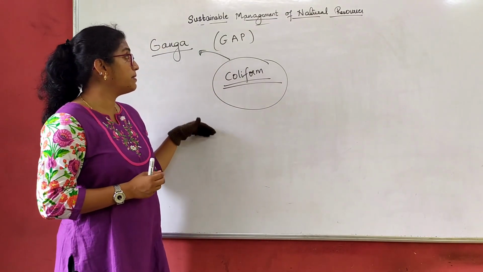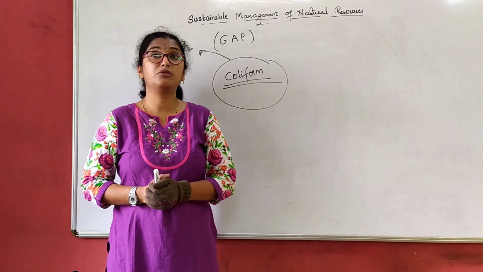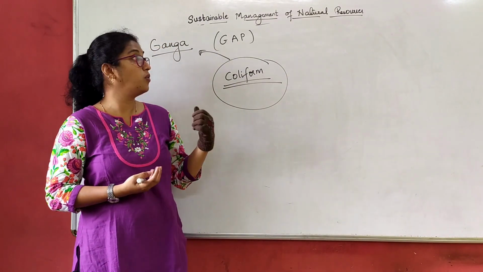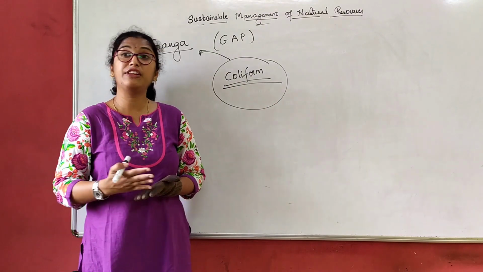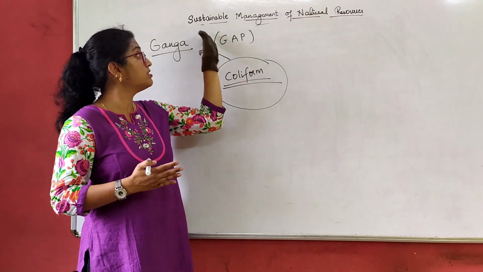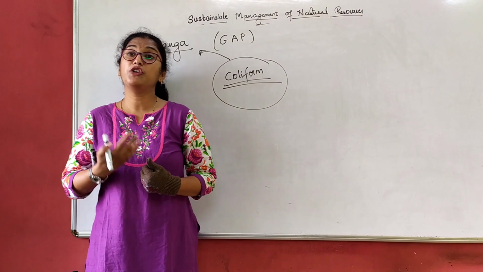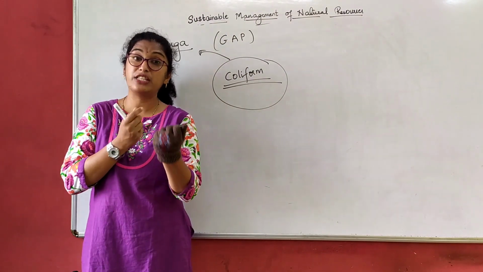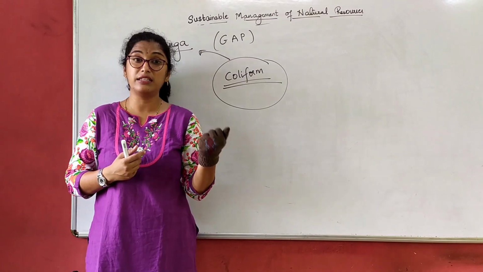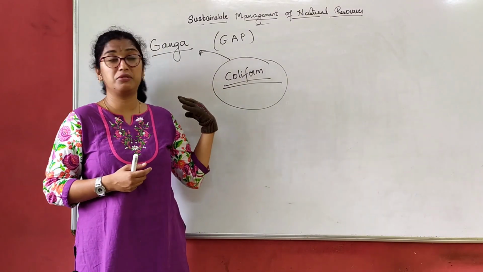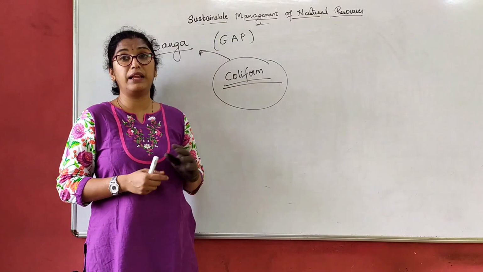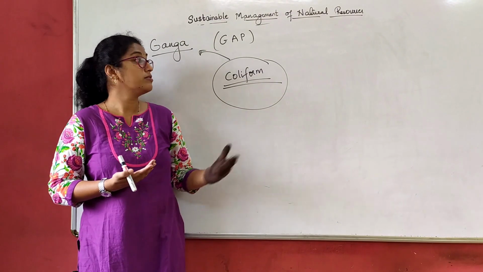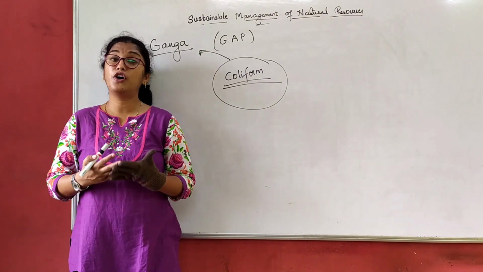So this was about the first part of the lesson. We studied what natural resources actually are, why we have to preserve them, the definition of the management of natural resources and sustainable development. We also understood how we have to control the wastage of resources by the 5 R's. Then we also studied the Ganga Action Plan, and what bacteria are found in river Ganga, how to take care. So the next part in the lesson is about forest and wildlife.